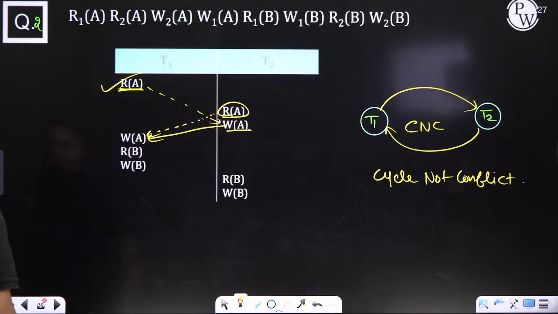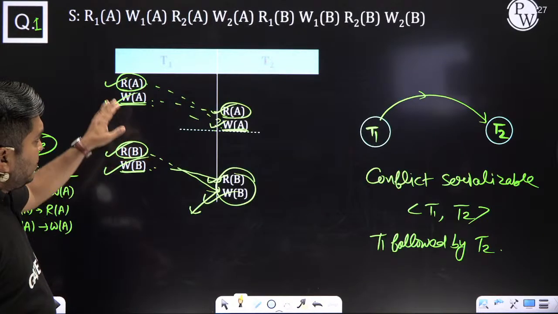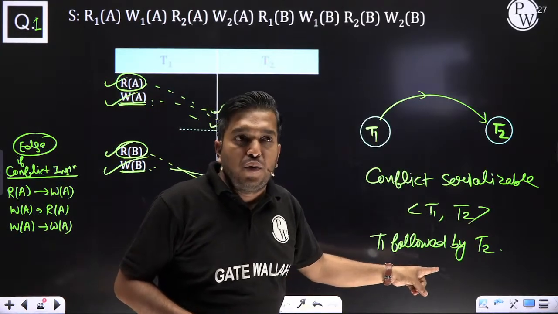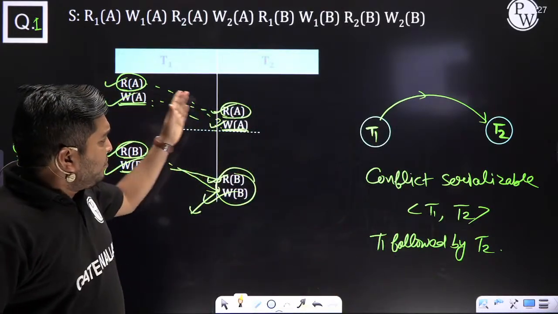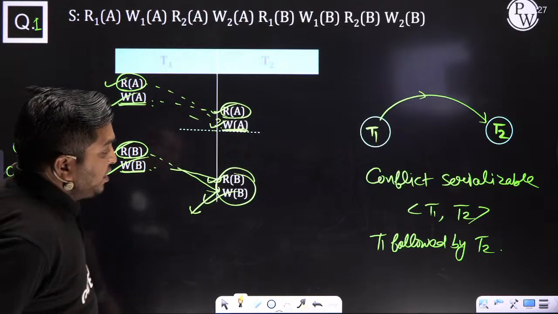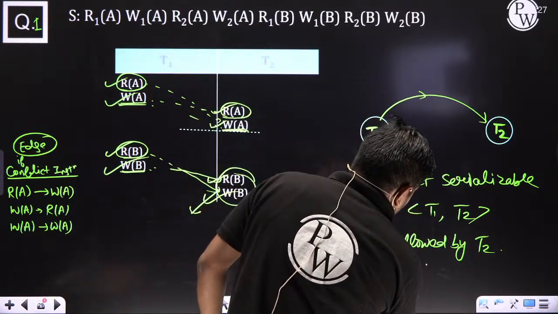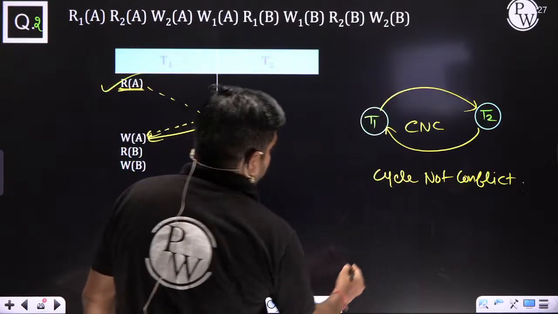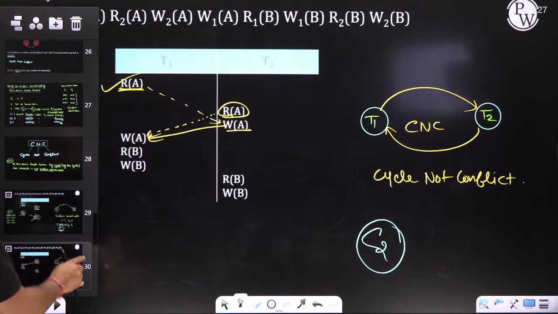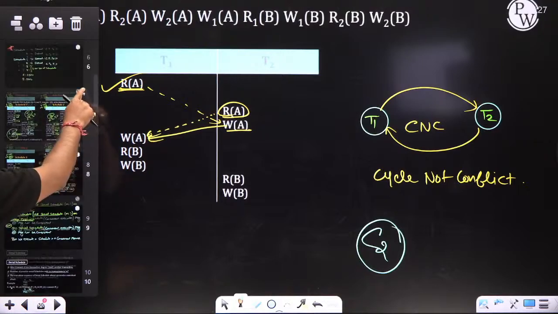Very good, beta. Now try to understand. So please focus. This is the question which gives the result of serial schedule T1 followed by T2. Remove 100 rupees and 10 percent. It looks like a C, to remember, my dear. I will show. It looks like a C. I am giving the proof, my dear. Please open your eyes.